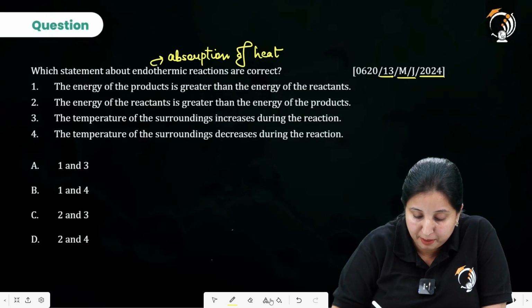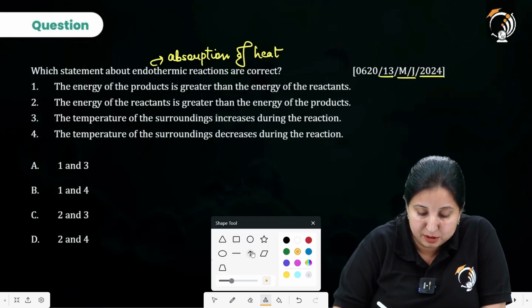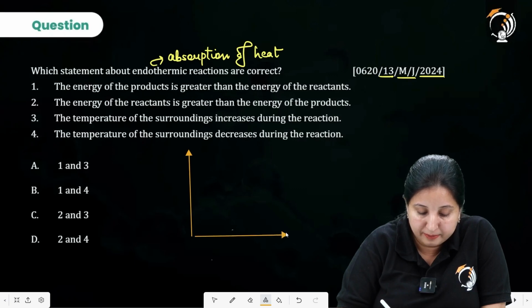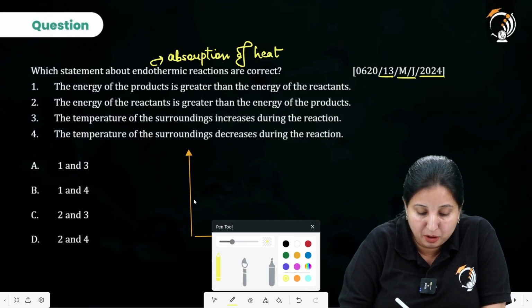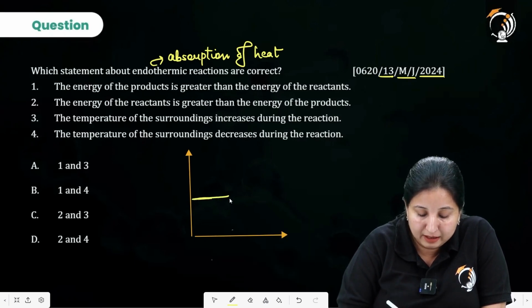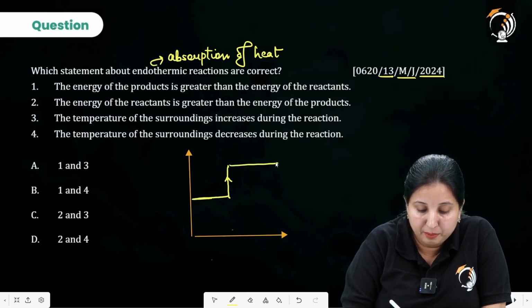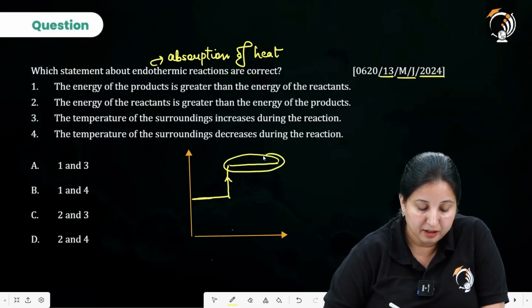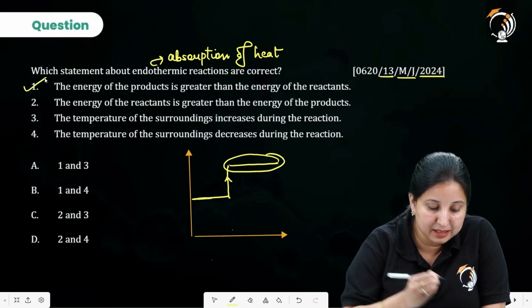Look, if you remember, why we require to give the heat is because the energy of the reactant was lower, and then the reaction took place and we get the product. So the energy of the product is going to be higher. So this statement is correct.